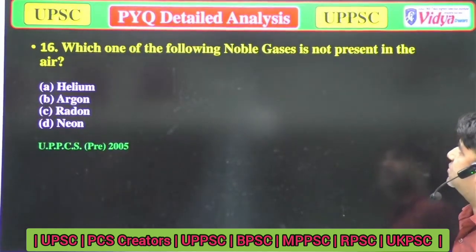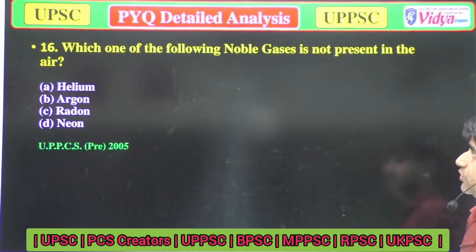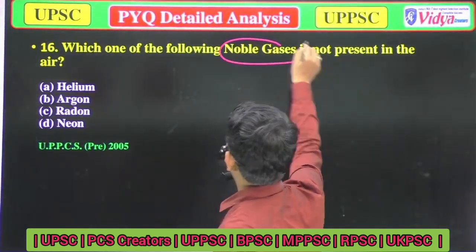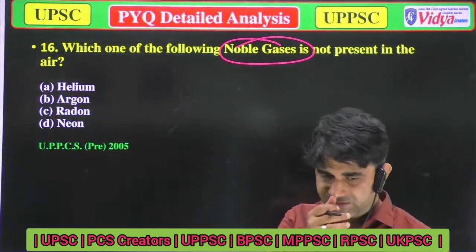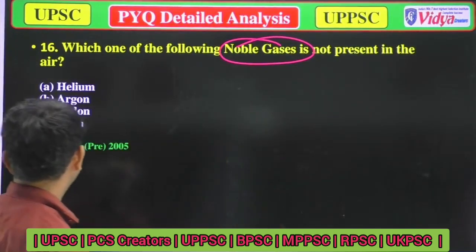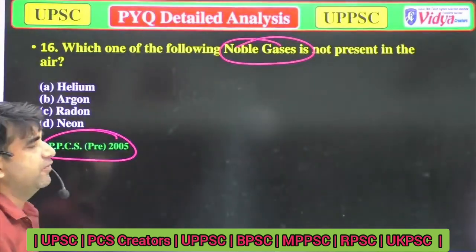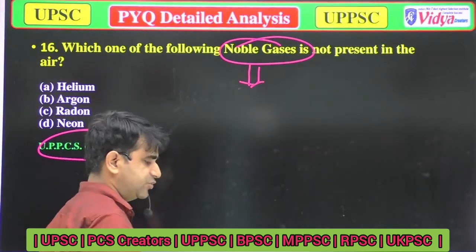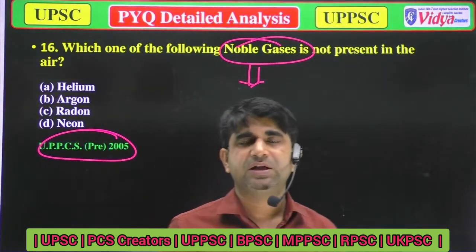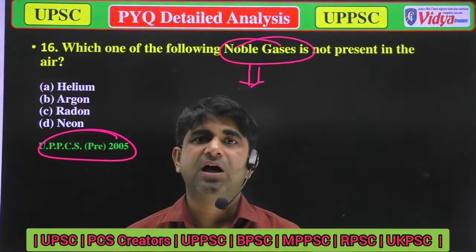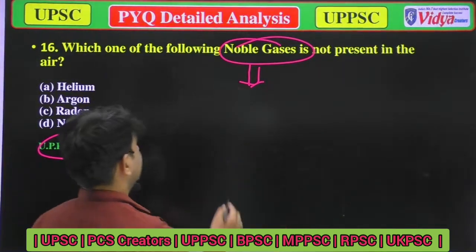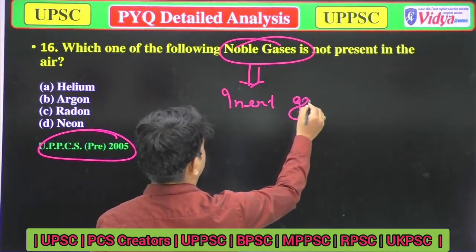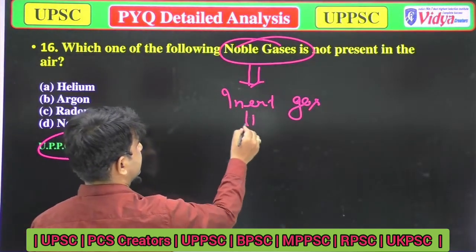Which of the following noble gases is not present in the atmosphere? It was asked in UPPSC 2005. So first, what are noble gases? If you are a student of chemistry, you must be aware that noble gases are also known as inert gases, and also as stable gases.